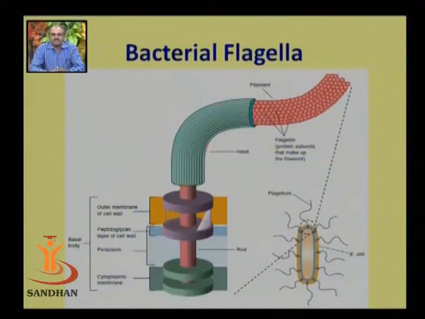The bacterial flagella can be divided into three major parts. The first part is the filament, which is the thin part, which is a longer one, and the second part is the hook. As you can see, the green colored thing in the slide is the hook. The hook is a tubular one, which is a bent portion and which is very flexible, whereas the lower portion is known as the basal body. According to detailed study, the basal body along with some C ring and the C rod are actually known by the name basal structure. So basically the flagella is made up of three major things. One is the filament, second is the hook, and the third is the basal structure.